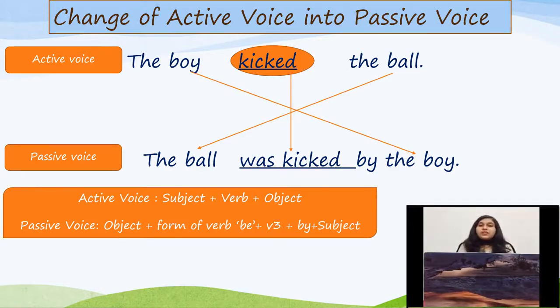So our sentence pattern in active voice is subject plus verb plus object. And when we change the sentence from active voice to passive voice, then we use this formula. And the formula is object plus form of verb be plus V3, means the third form of the main verb, plus preposition by plus subject. So you can note down this formula, and this formula will help you to change the sentence from active voice to passive voice.